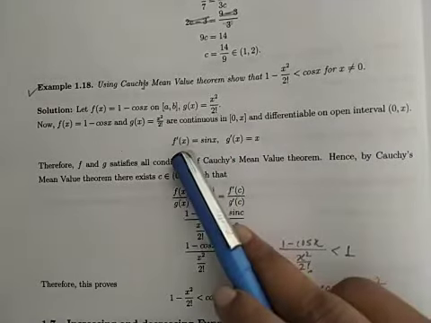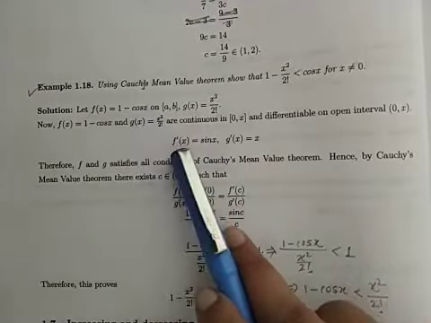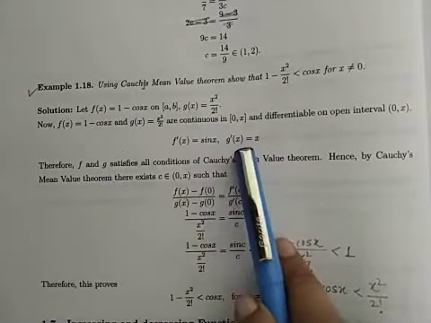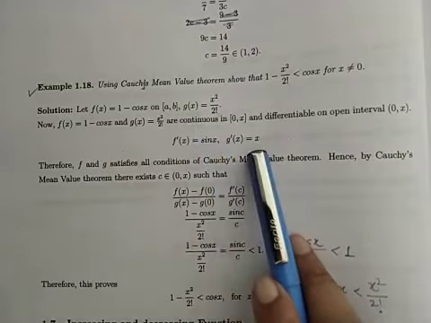Now what will be f'(x)? f'(x) will be sin x. And g'(x) will be what? 2x upon 2, that is x.